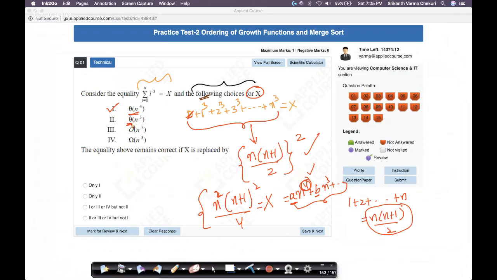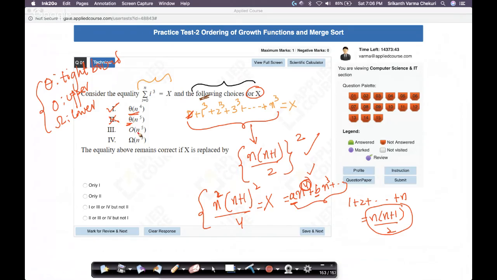Because theta basically signifies a tight bound. Remember, theta signifies a tight bound, while big O signifies an upper bound. We have also discussed this extensively. Omega represents a lower bound. We've also shown this graphically in the course videos, also the free videos. So certainly it is not theta of n power 5. This is not true. Is it big O of n power 5?